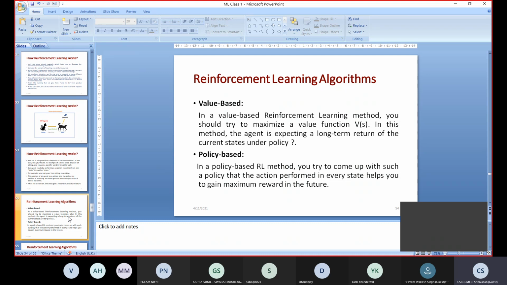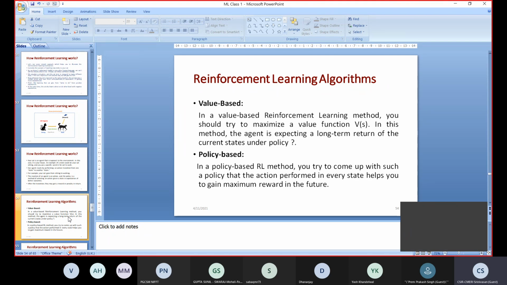Our objective is to maximize the value function, which will give a long term return. Another reinforcement learning algorithm is policy based. In a policy based reinforcement learning method, you try to come up with a policy, and the actions or outcomes are performed based on that policy.